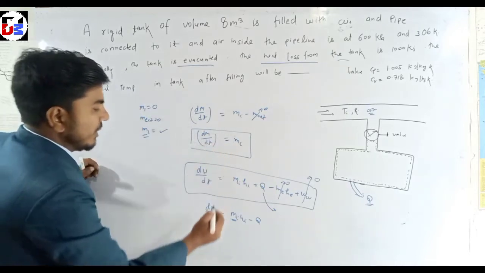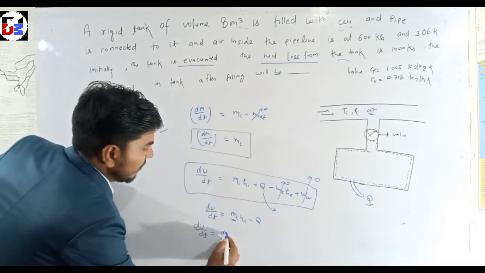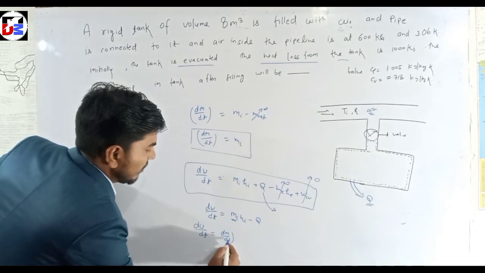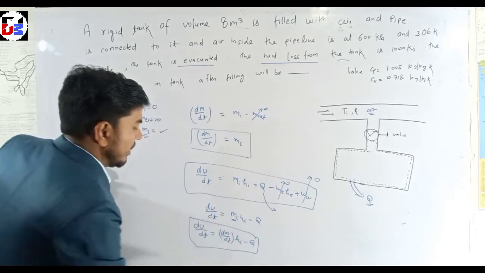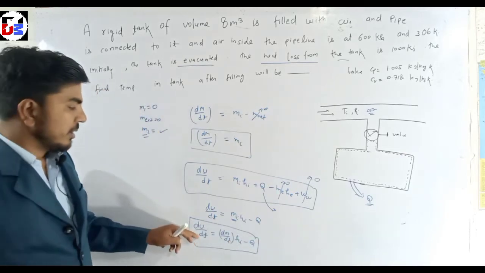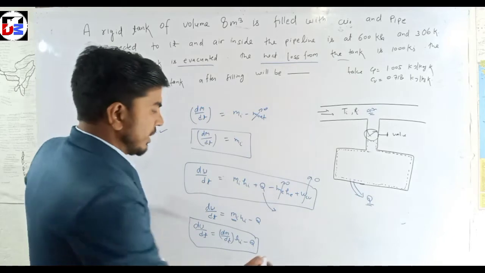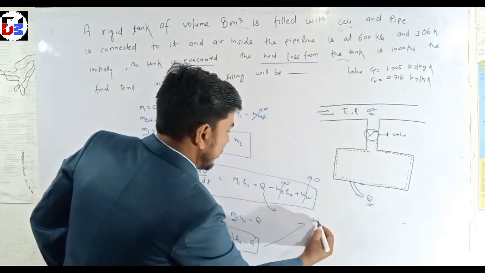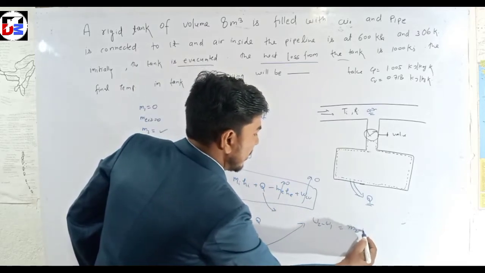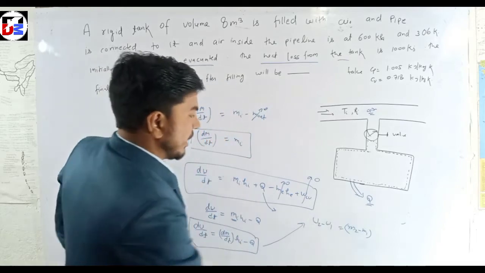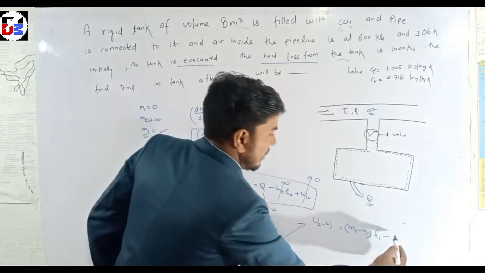Now we put mi as dm/dt, so dU/dt is equal to dm/dt times hi minus Q. This is the change in internal energy and this is the change in mass. We can write u2 minus u1 is equal to m2 minus m1 times hi minus Q, where Q is given as 1000.